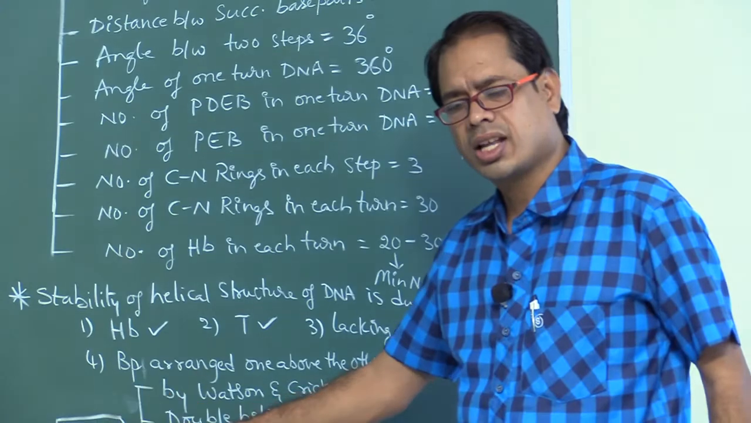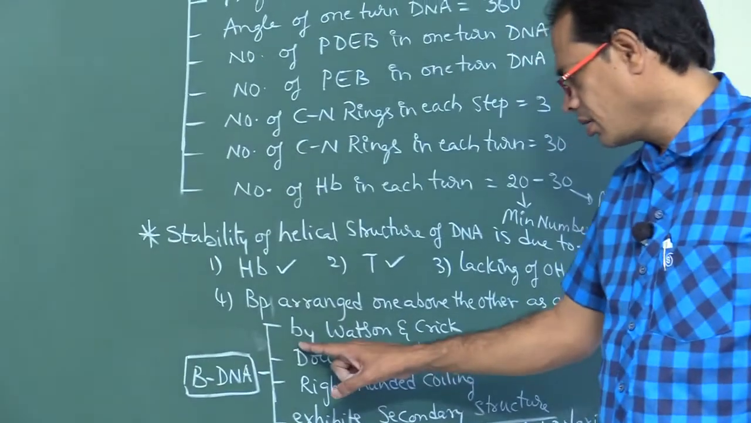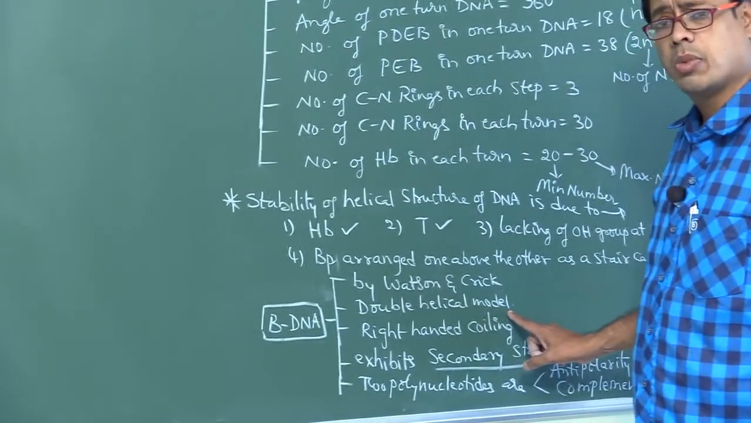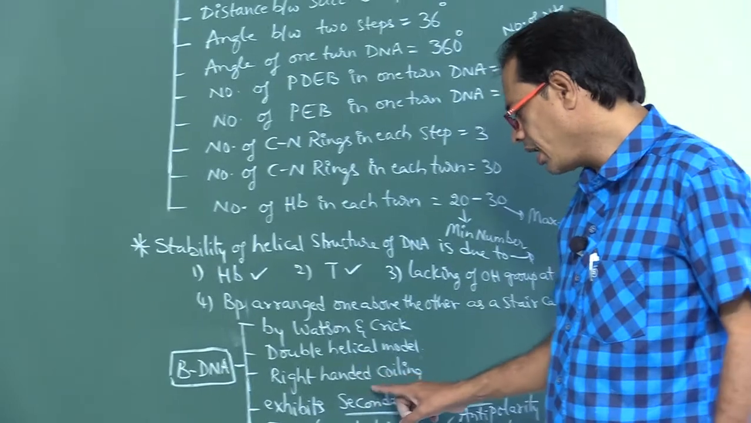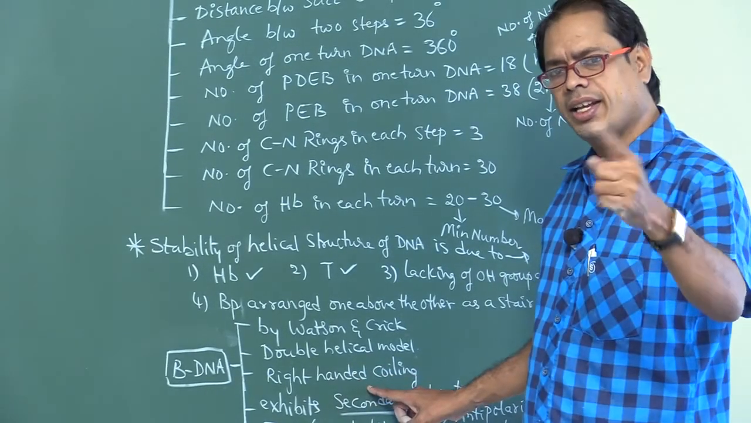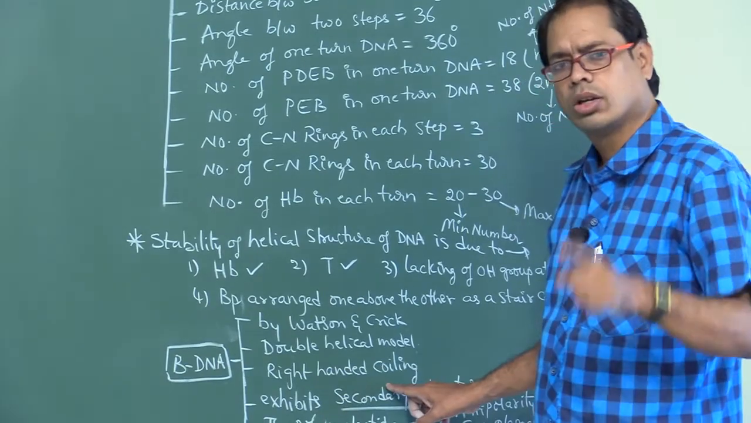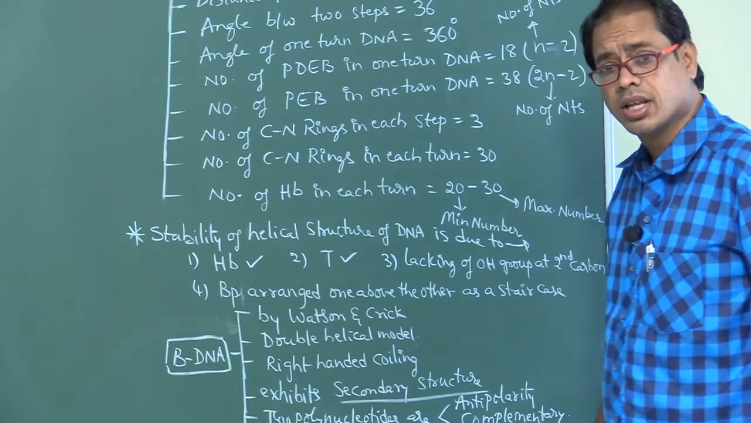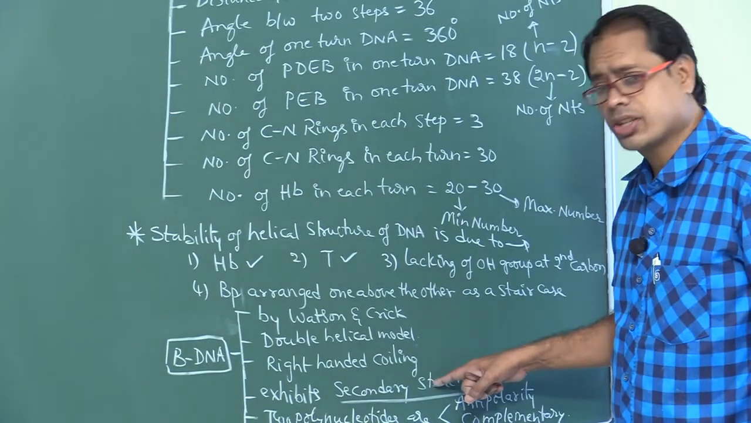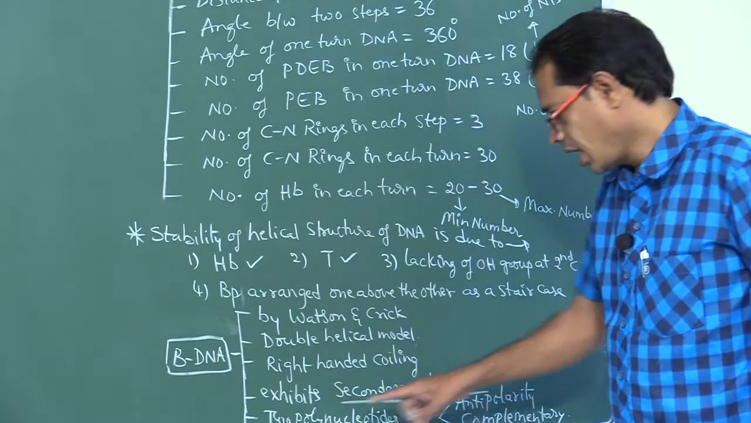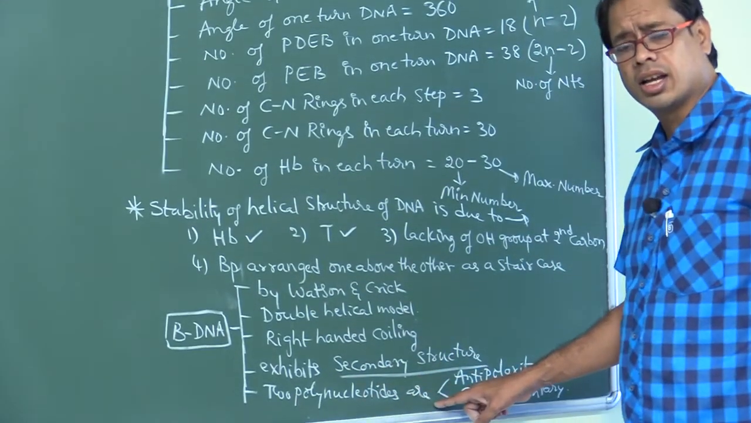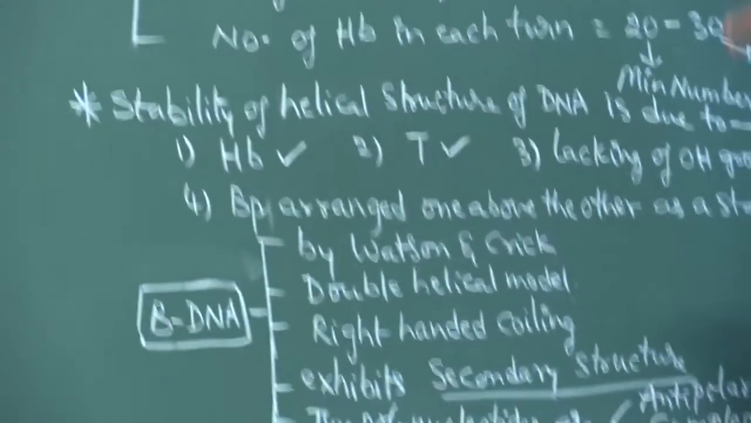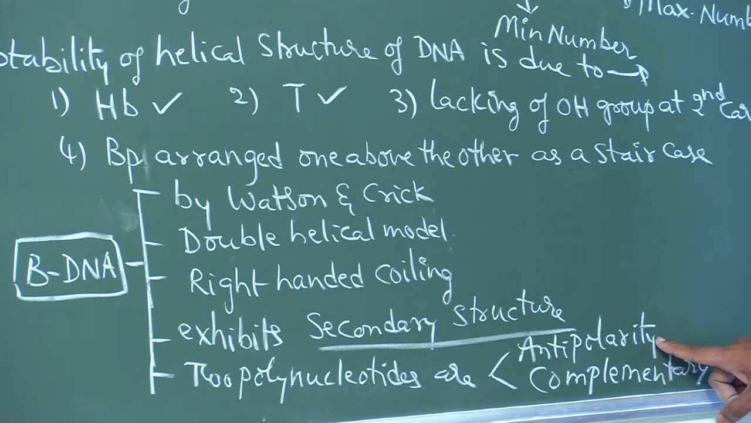Next, Watson and Crick discovered B-DNA. It is a double helical model with right-handed coiling. Don't say left-handed. B-DNA exhibits secondary structure. Don't say tertiary. The two polynucleotides are antiparallel. Antipolarity means if one strand is 5 to 3, the other strand will be 3 to 5. Both are in opposite directions.